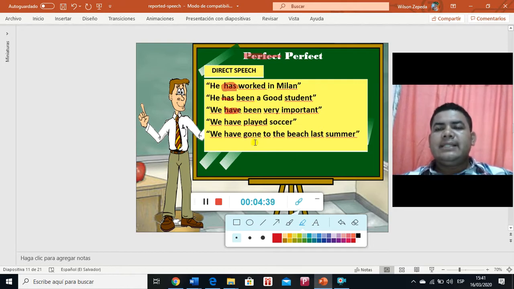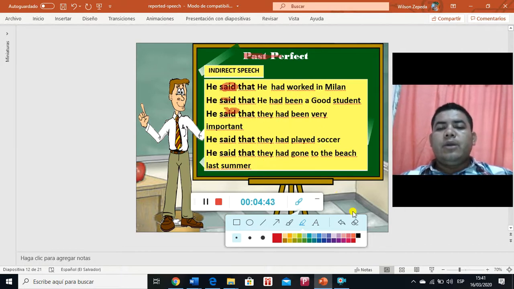So when the sentences are in present perfect, in the indirect speech, they will go to past perfect. One more time, like in simple present, everything goes to past perfect. Past perfect is the last one, so we don't need to make another one. So in this case, our original sentences, as I said, were in present perfect. So what we are going to do here is just change the auxiliary, in this case have for had, and then the sentences will pass to past perfect. And no problem with this, right?